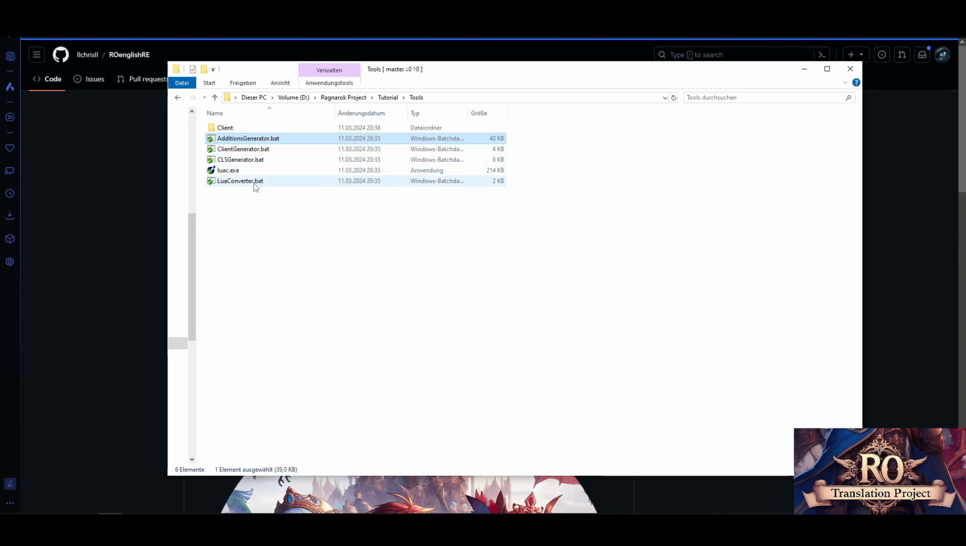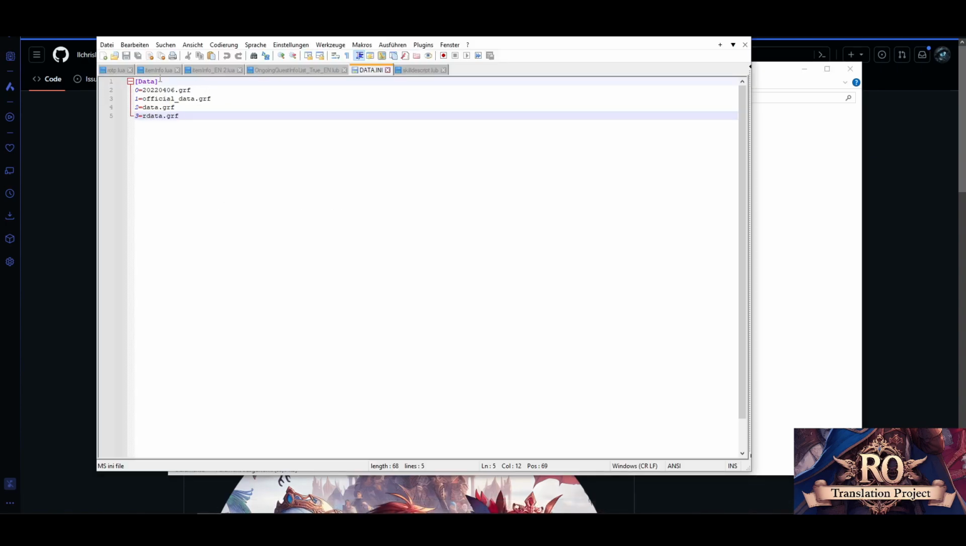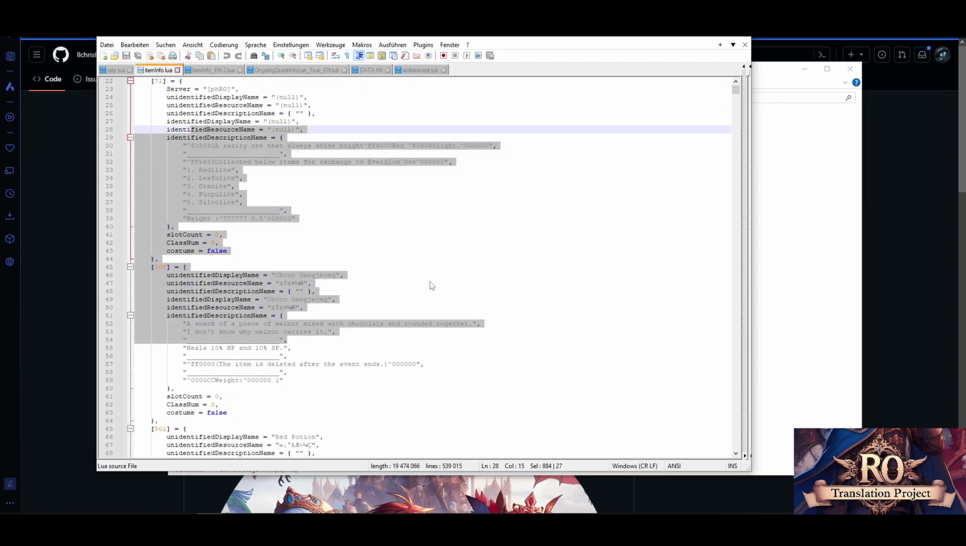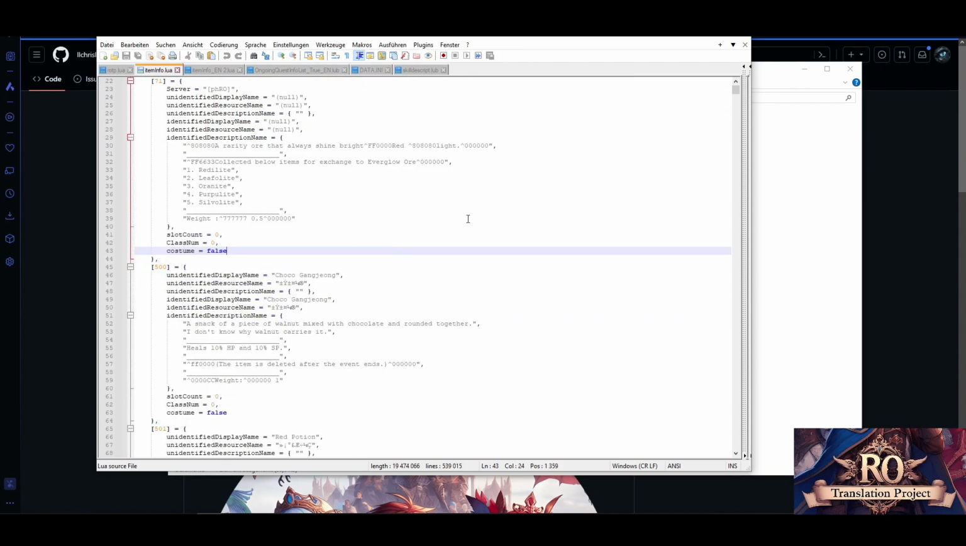So the last tool which I recently added is a small converter from your base Lua file to a raw uncompressed Lua file. I'm going to open the itemInfo as an example. This is a raw Lua file, which is my whole glory. I don't have an example right now, but I do have it.